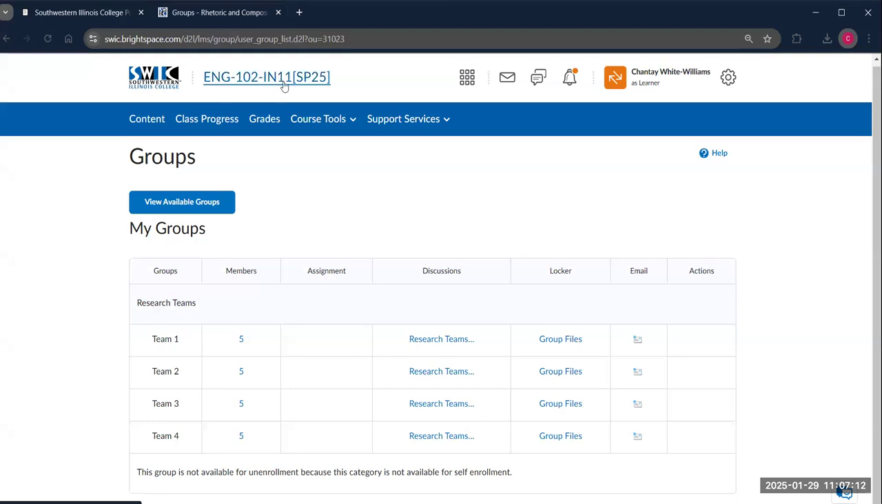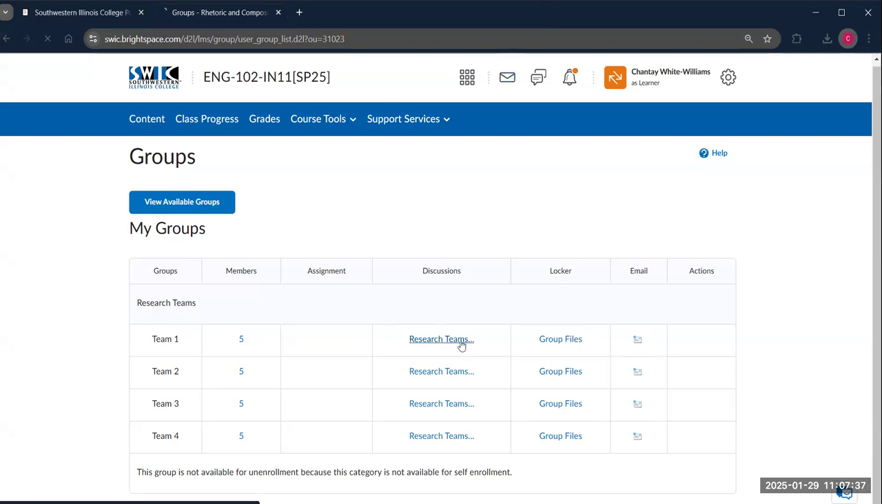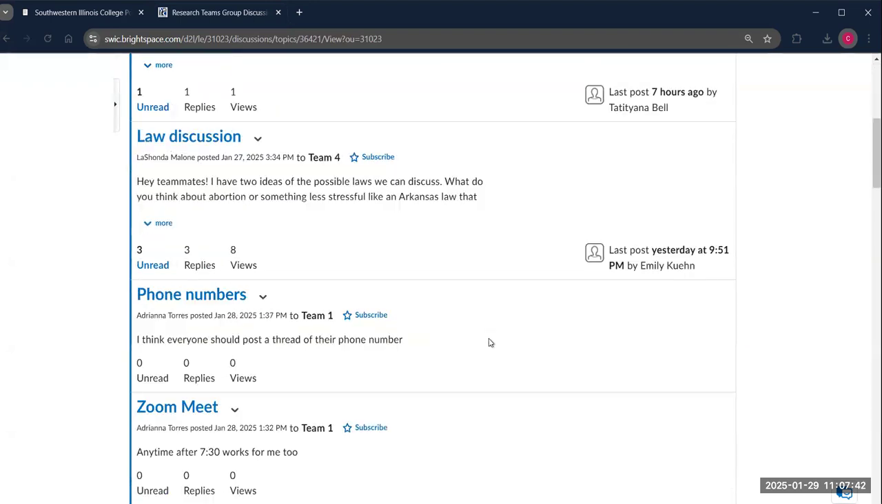If I see my name here, then I know I'm in Team 1 for my class section. I happen to be in section number 11 right now as I'm doing this video, right? You can also look over here where it says email. If you want to email all of your team members, all you have to do is hit the button. It'll automatically populate their SWIC student emails in here. Type in whatever you want, press send, and you can communicate with each other. Again, these are the tools that I've given you. Some of you have chosen to use the discussions. That's great, right? We see all kinds of things going on in here.